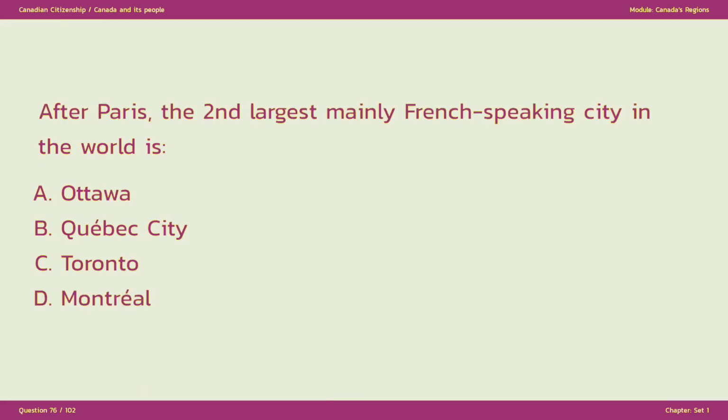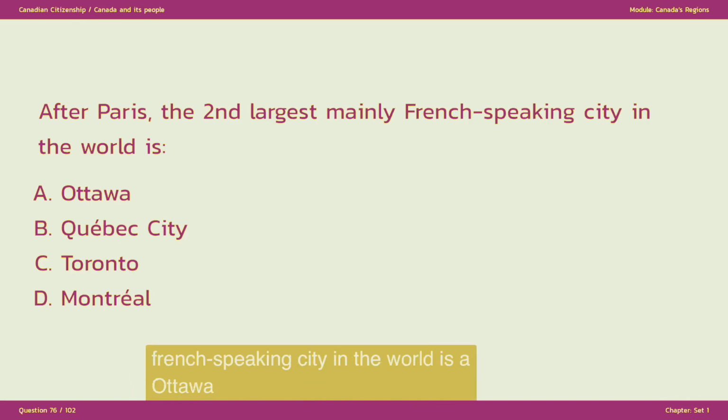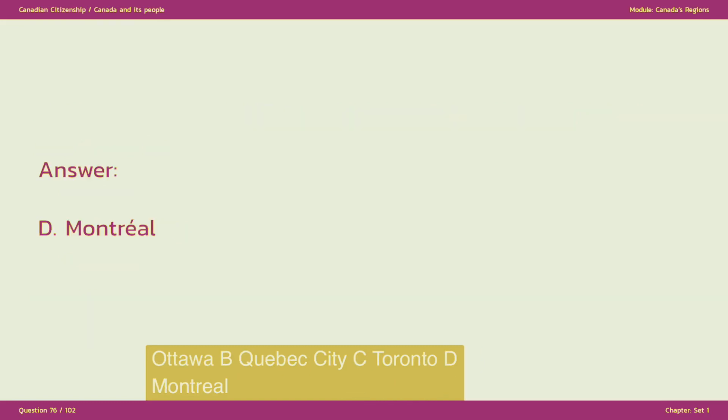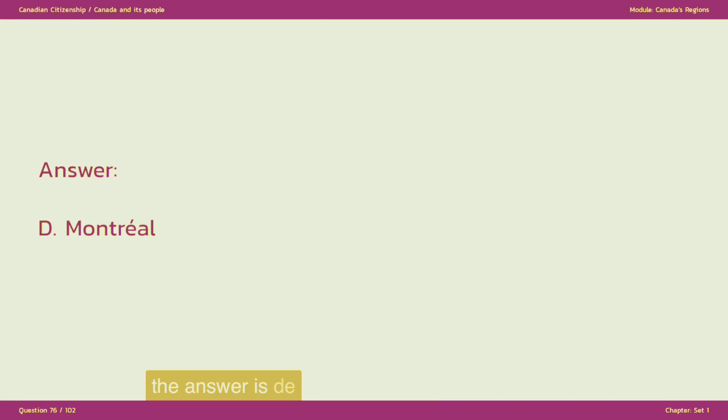After Paris, the second largest mainly French-speaking city in the world is A. Ottawa, B. Quebec City, C. Toronto, D. Montreal. The answer is D. Montreal.